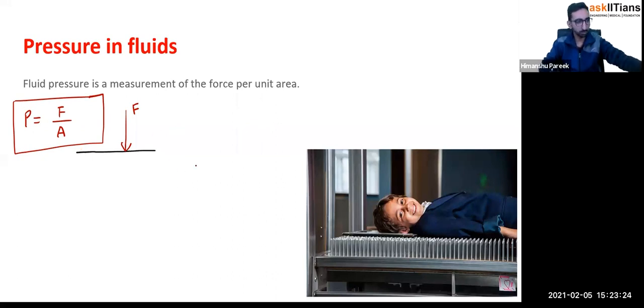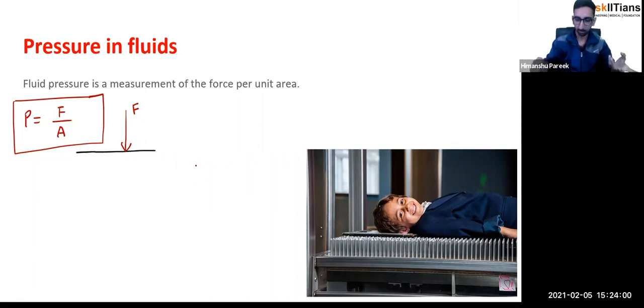Suppose I have this book. Now I am exerting a force on this book like this, in this way. So it is getting pressed. Suppose somebody exerts a force on the book this way, the same amount of force, it will accelerate. So suppose I'm exerting 10 Newton of force this way, it was getting pressed. But when I'm exerting the same amount of force this way, it was moving forward. So any force which you will exert on the body will produce a pressure? No, that's wrong. We cannot say like that.